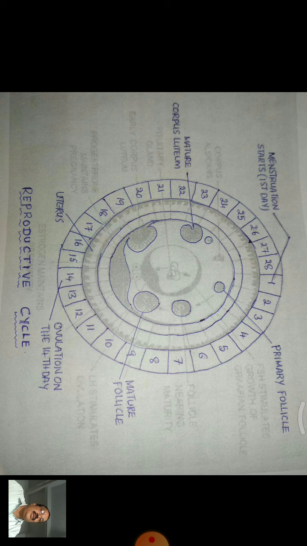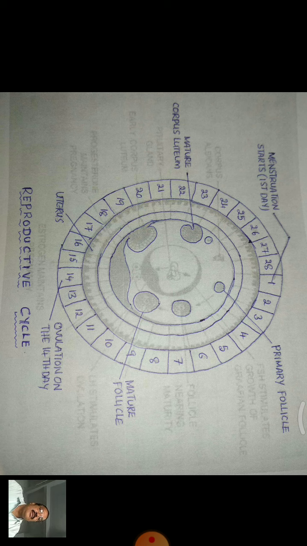The diagram gives primary follicle, mature follicle, and then uterus, mature corpus luteum.